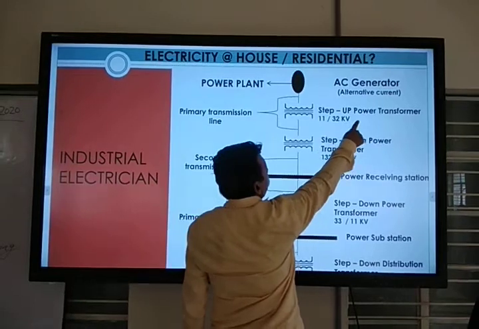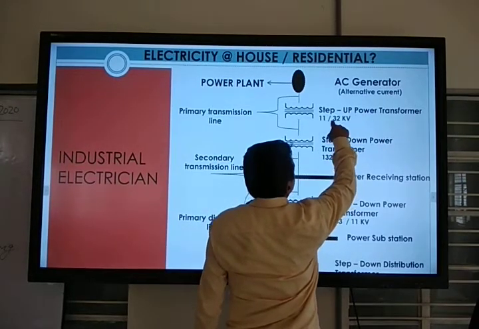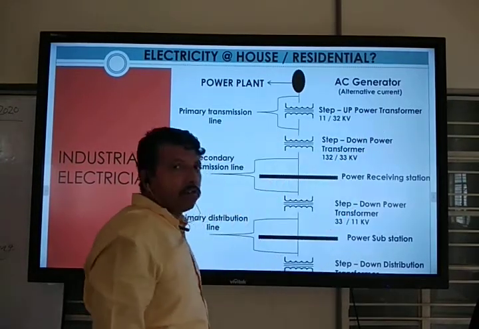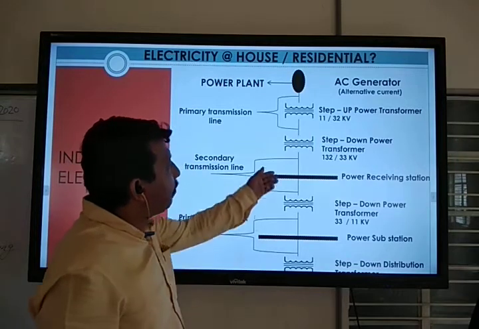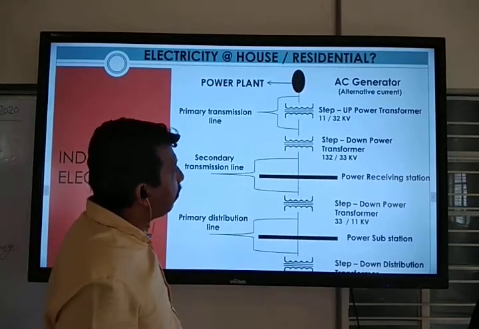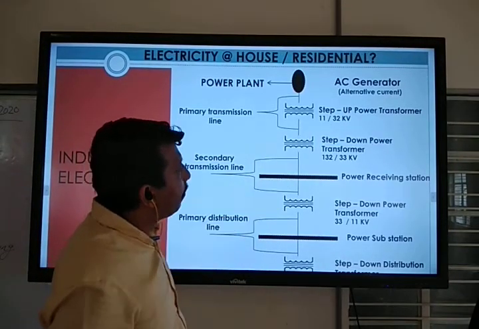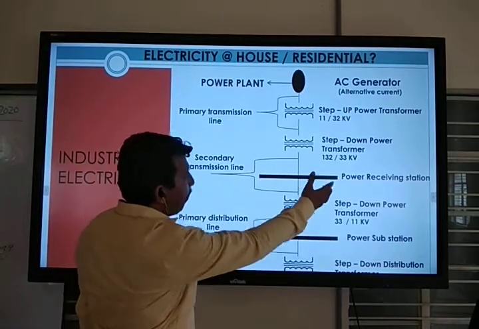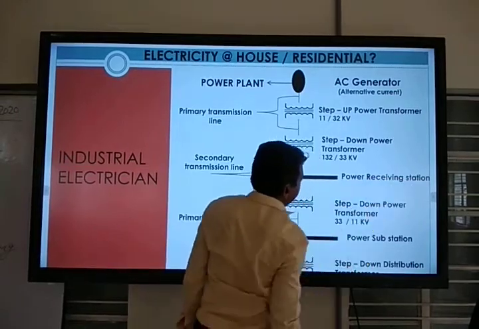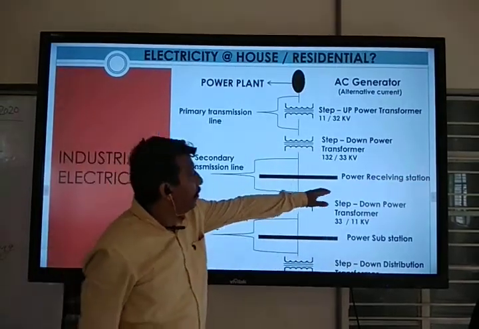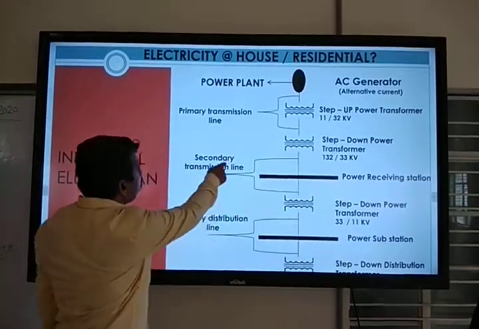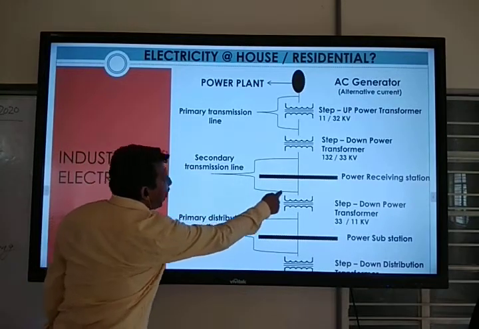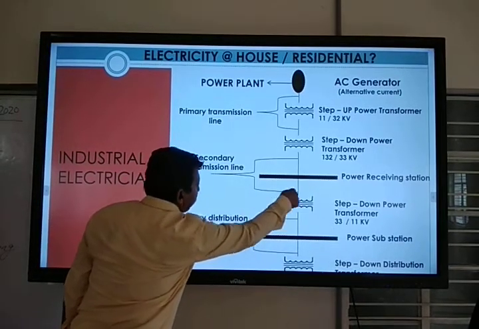This is the step up power transformer, 11 kV to 132 kV, and again it comes in step down, 132 kV to 33 kV. Then power comes to the power receiving station, and from there the secondary transmission line goes. This is the secondary transmission line.